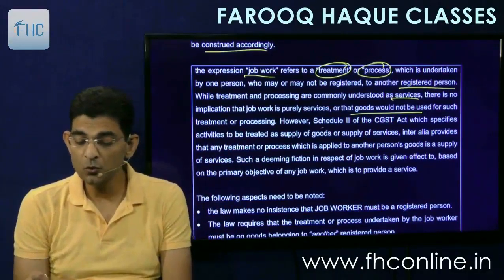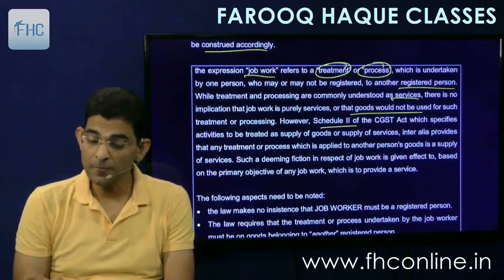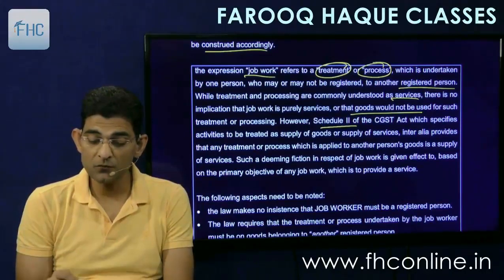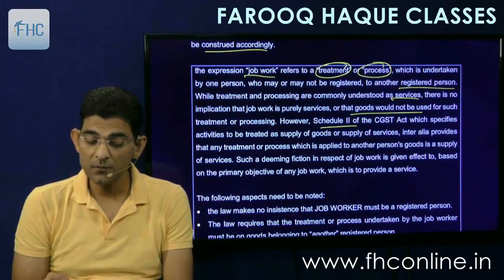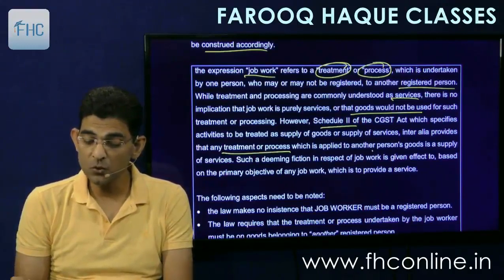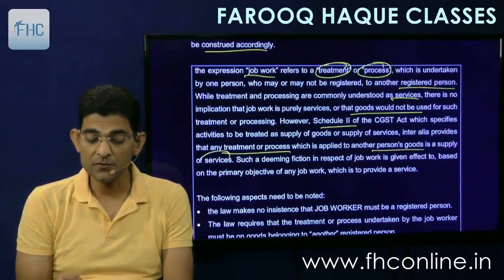However, Schedule 2 of the CGST Act, which we will study later on, which specifies activities to be treated as supply of goods or services, inter alia provides that any treatment or process which is applied to another person's goods is a supply of service.